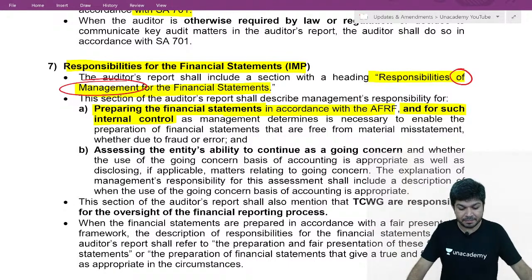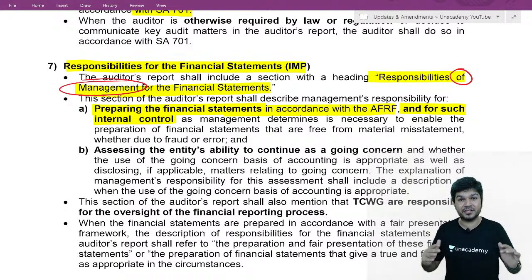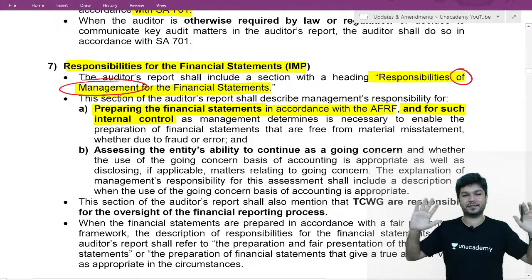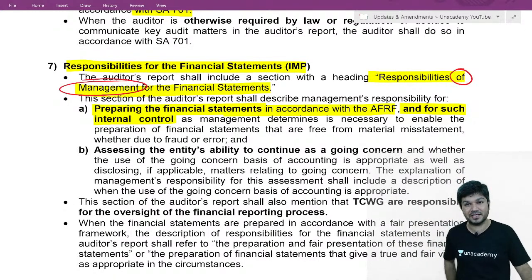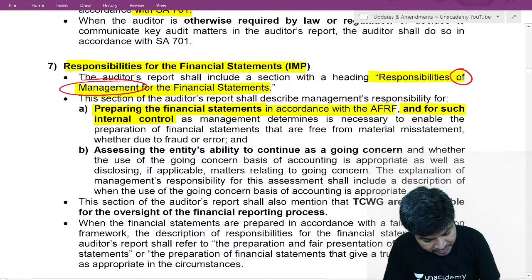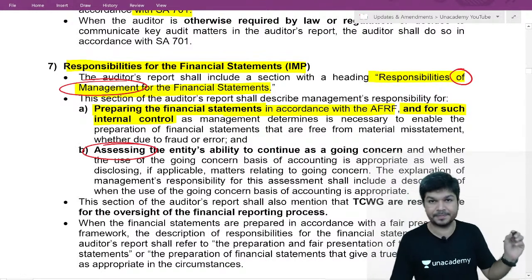Design, implement and maintain internal control which will ensure the financial statements are free from material misstatement, whether due to fraud or error. And management is required to assess.